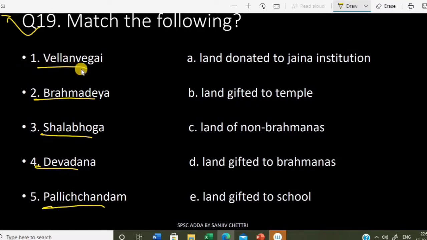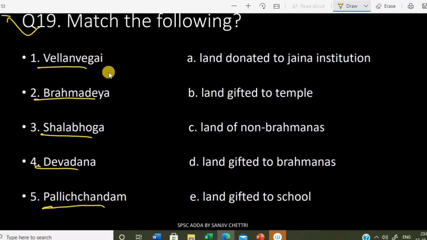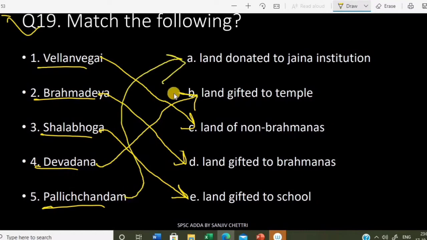So Velan Vagai was land gifted to non-Brahmanas. Okay, Velan Vagai means land gifted to non-Brahmanas. Brahmadeya means land gifted to Brahmanas. Okay, Shalabhoga, Shala is for school, so land gifted to school. Devadana, land gifted to temple. Okay, Palliccandam, it was land donated to Jaina institution. Okay, very important. Remember this.